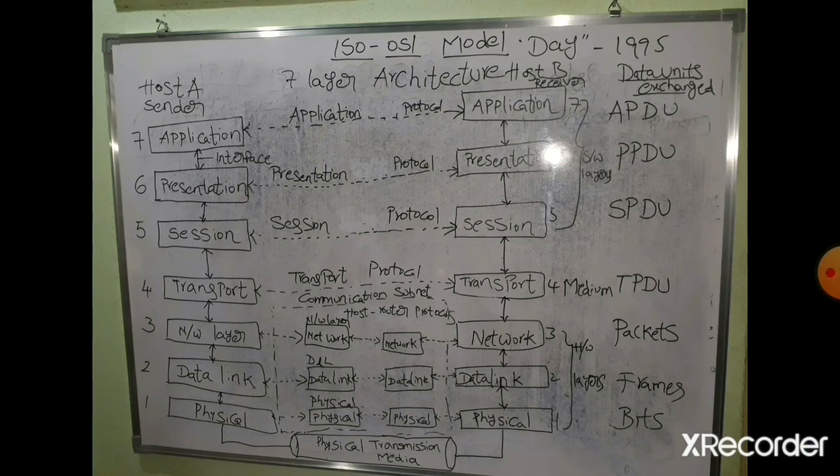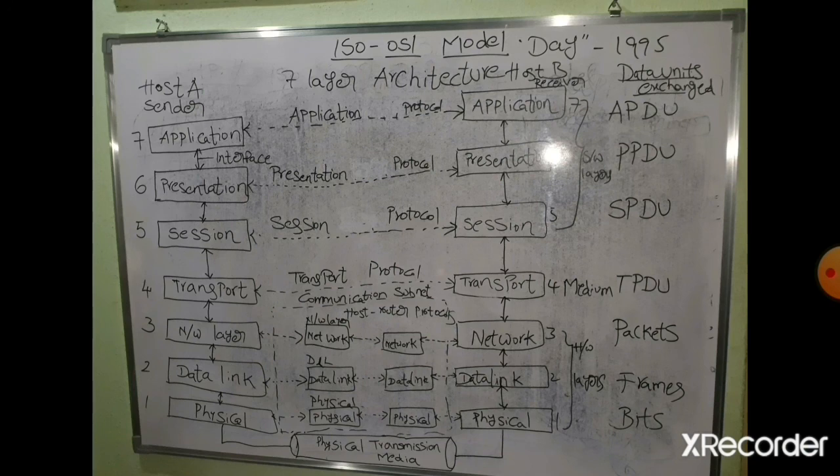So next you observe, from network layer to data link layer, we are having 3 types of protocols, host router protocols. These are protocols from sender network layer to receiver network layer, from sender data link layer to receiver data link layer, and sender physical layer to receiver physical layer.